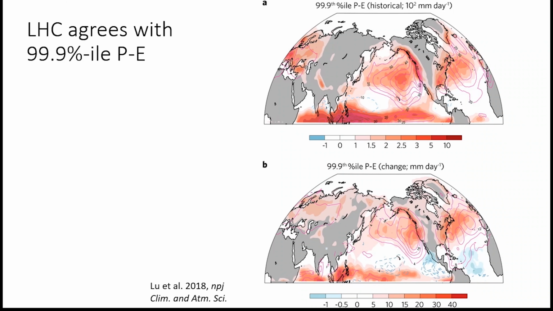Since such events often produce strong precipitation and evaporation, the LHC agrees well spatially with other measures of the higher moments of the hydrologic cycle, such as the 99.9th percentile of net precipitation, shown here. The shading represents the wintertime CMIP 5 99.9th percentile of net precipitation, and the contours display the wet component of the LHC. This highlights another important advantage of the LHC approach, that it can be used to study both ends of the hydrologic cycle because moist and dry excursions are computed separately.